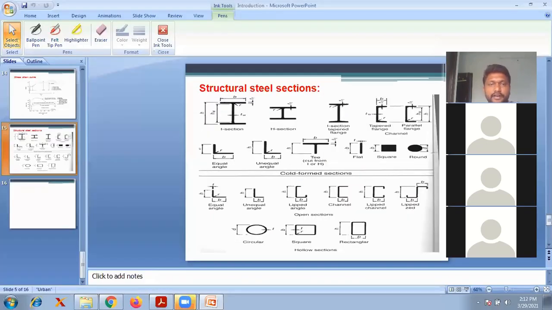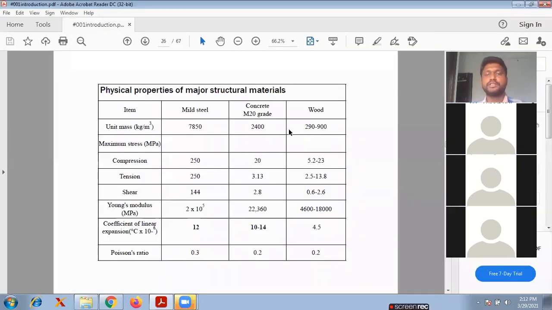Coming to the another one I will share now. This one, if you are observing here, is the most important one, the physical properties I already explained. But before entering into the loads and the limit state design, once again I am refreshing all these things. The unit mass of the mild steel is 7850 kg per cubic meter, and compression is 250 and tension is 250, shear is 144. The Young's modulus is 2 into 10 to the power of 5, the coefficient of linear expansion is 12, and Poisson's ratio is 0.3.